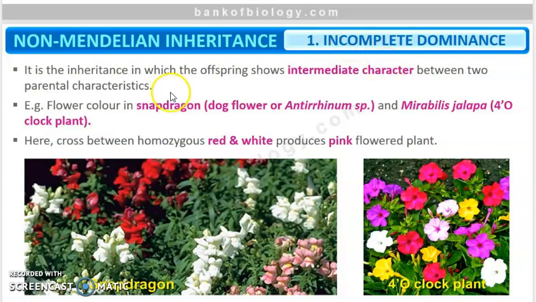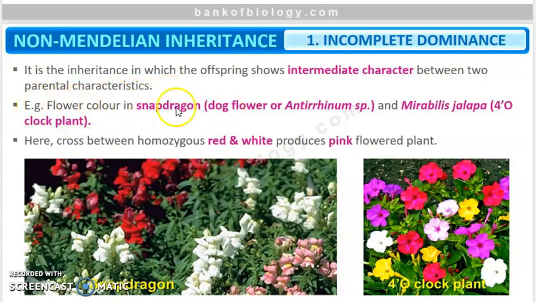Here, a cross between homozygous red and white produced pink colored flowers. So it is the inheritance in which the offspring show an intermediate character. What is it? It is incomplete dominance, right? In this, the offspring show an intermediate character between the two parental characteristics.